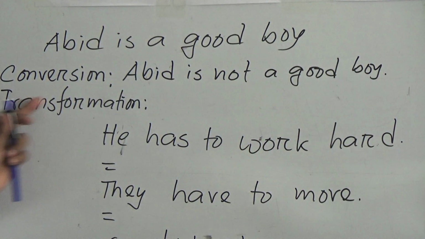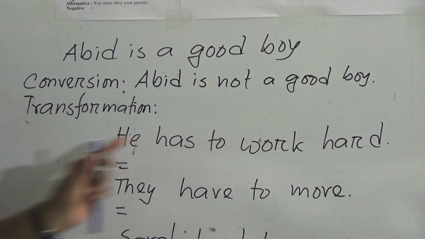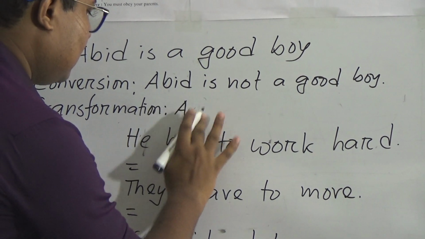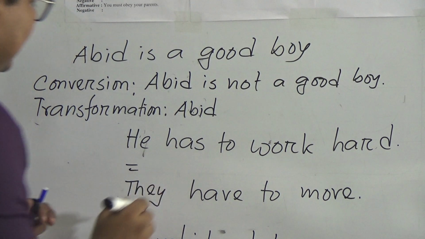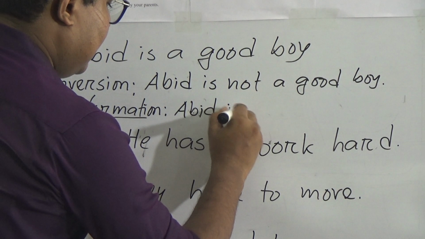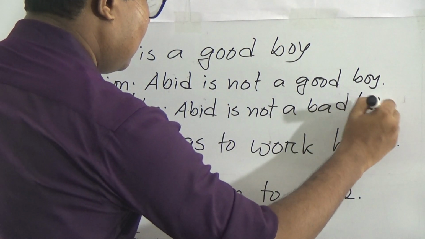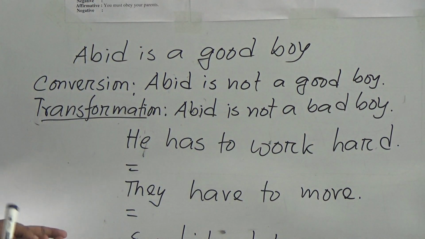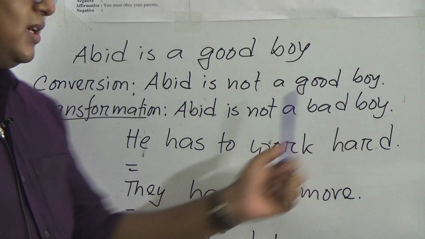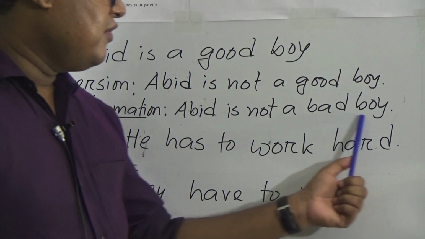So in conversion, the whole meaning of the sentence changed, but in transformation we make it negative, but the meaning remains the same. If we make it transformation, we will write Abid is not a bad boy. So this is the change. In conversion, the whole meaning changes, but in transformation, we make it negative, but the meaning remains the same.